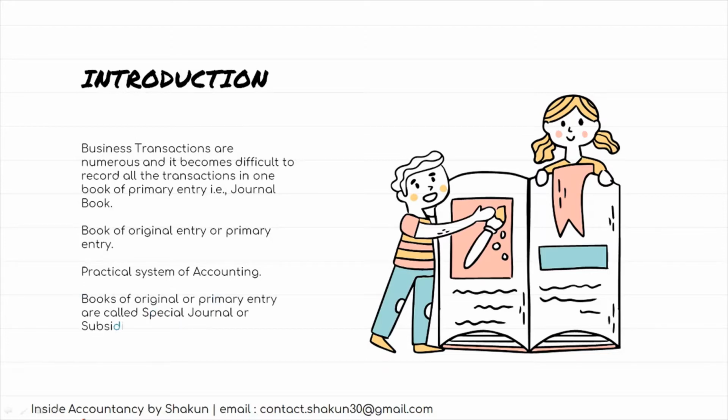It is a practical system of accounting where the transactions are classified and conveniently recorded in separate books, and there is convenience for recording as well as for ascertaining the profit and loss.